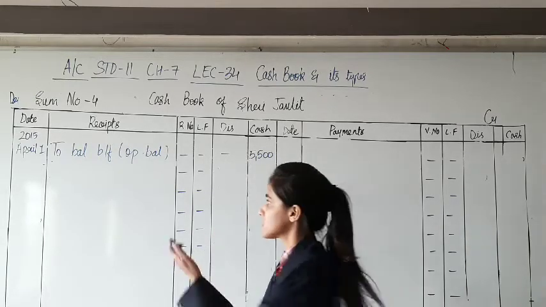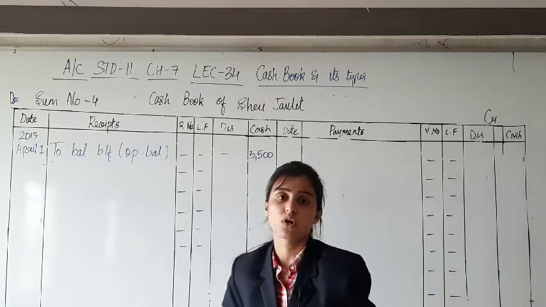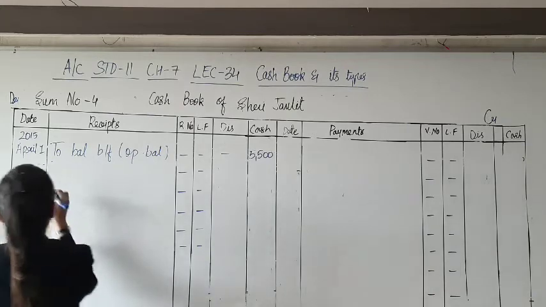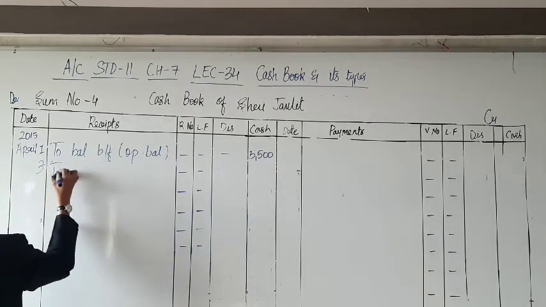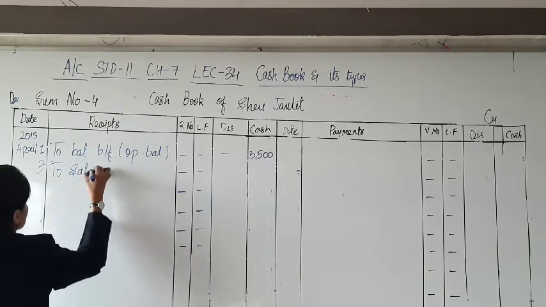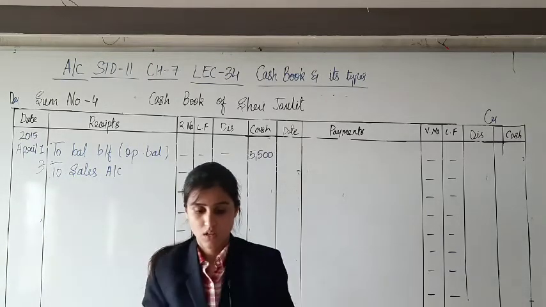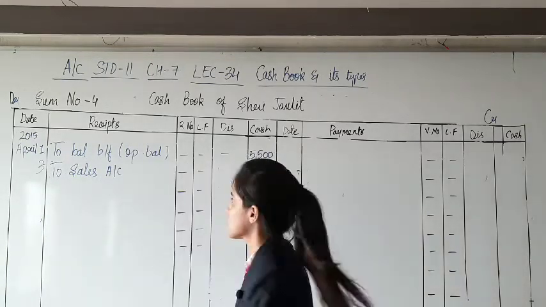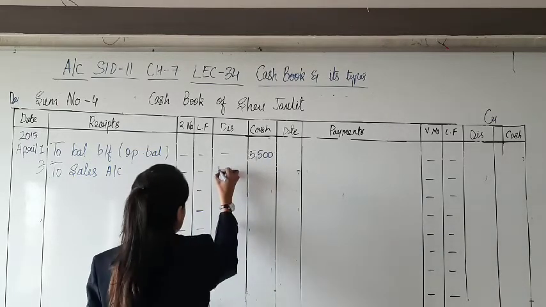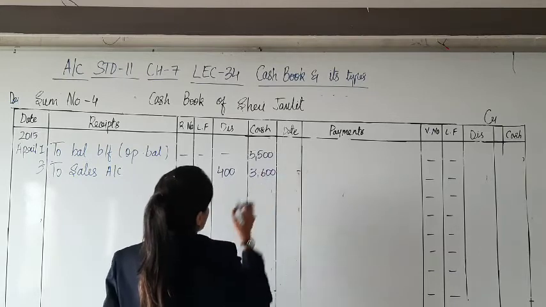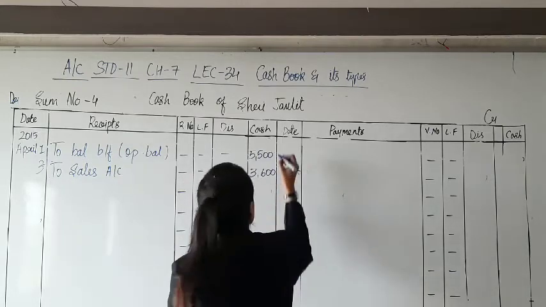That means sales is recorded this side because you are receiving cash. 3rd of April, to sales account. Goods are of rupees 4,000 and the cash discount is 10%, which is 400. So the net amount is 3,600. Simple?